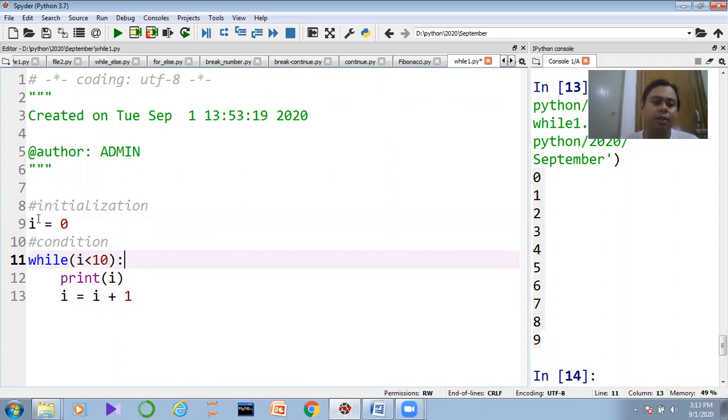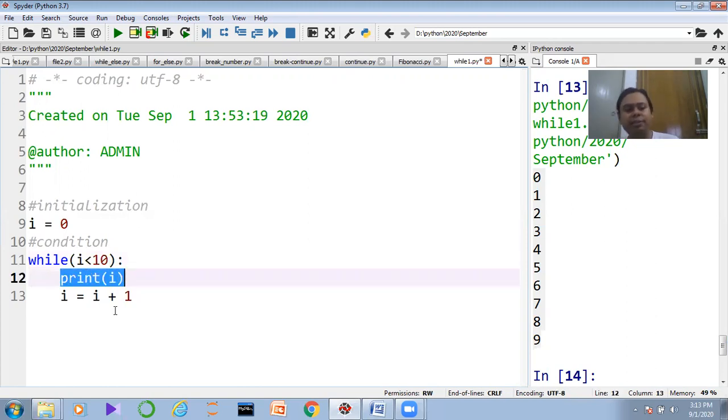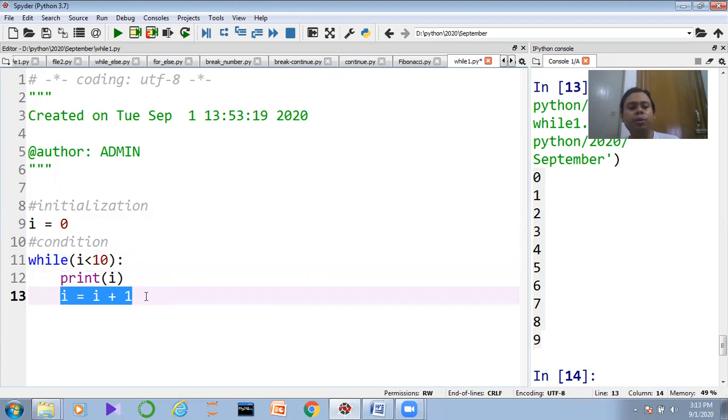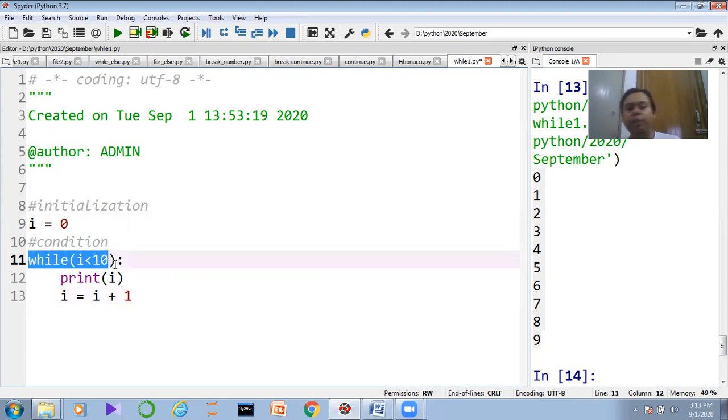What is the value of i? 0. Is 0 less than 10? Yes, definitely. So it will allow you to enter inside the loop. Then print 0. After that 0 plus 1, so i becomes 1. Now again it will move on to the loop because it's a continuously iterative process, guys. As long as the condition holds true, the loop will keep flowing. So 1 less than 10 is very much possible.